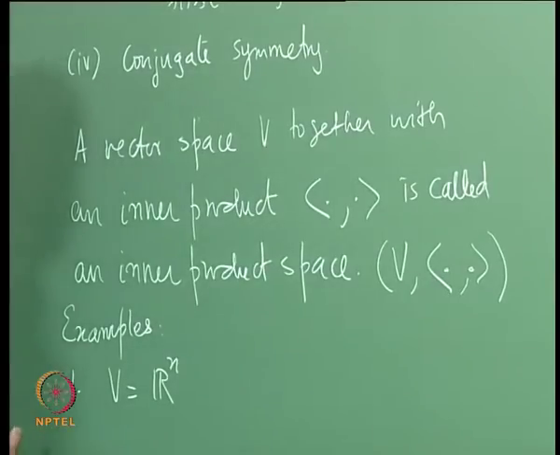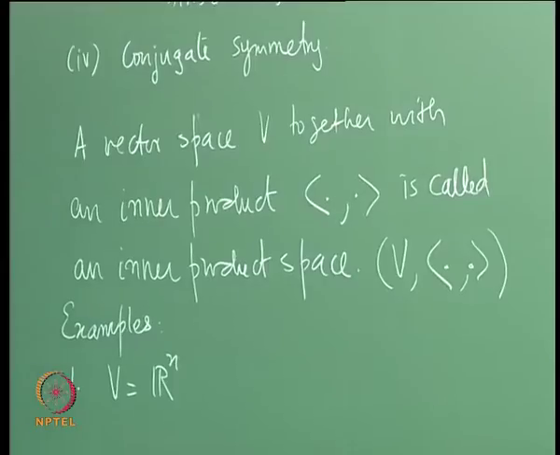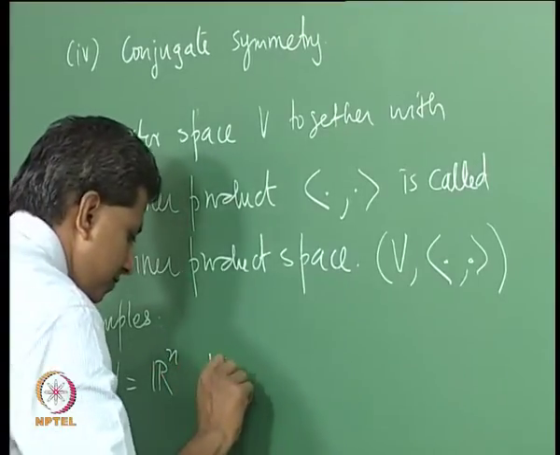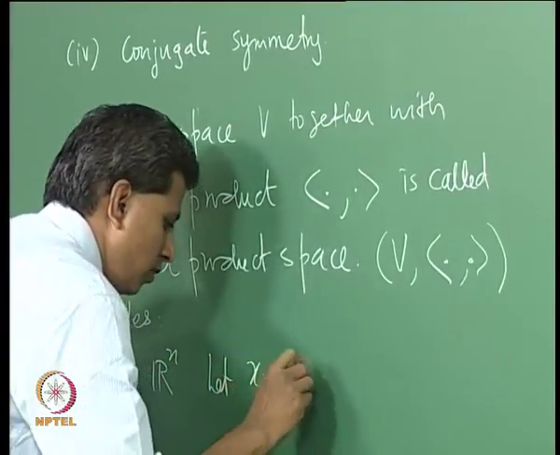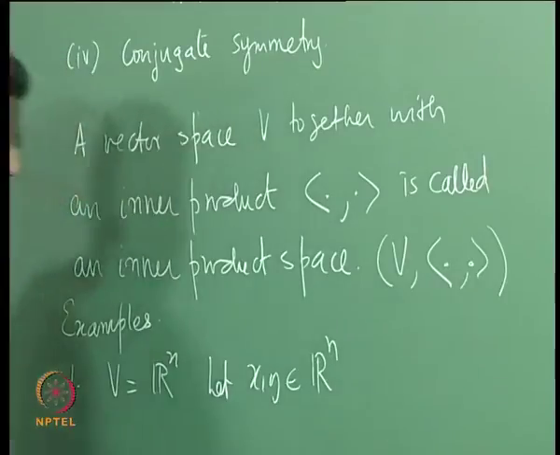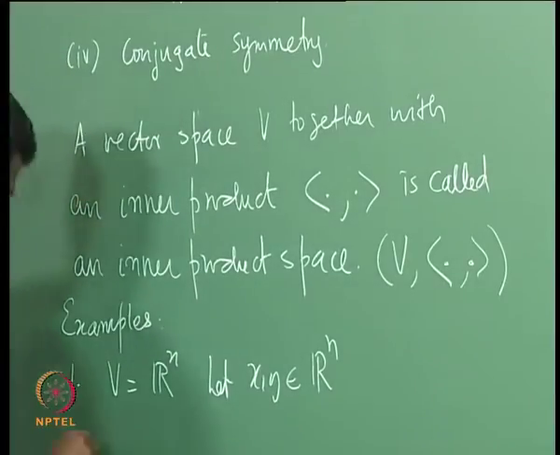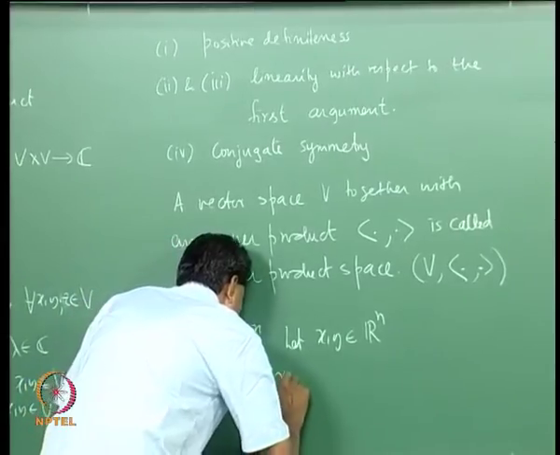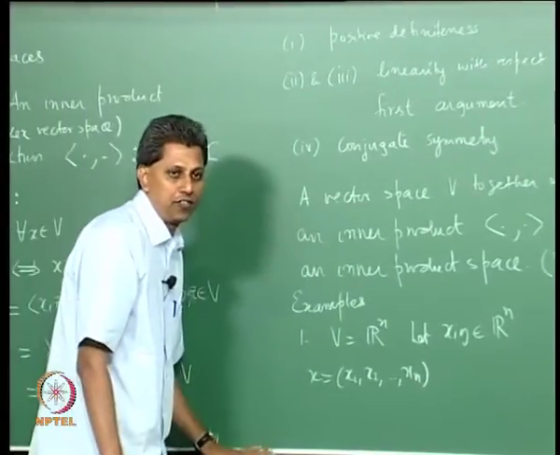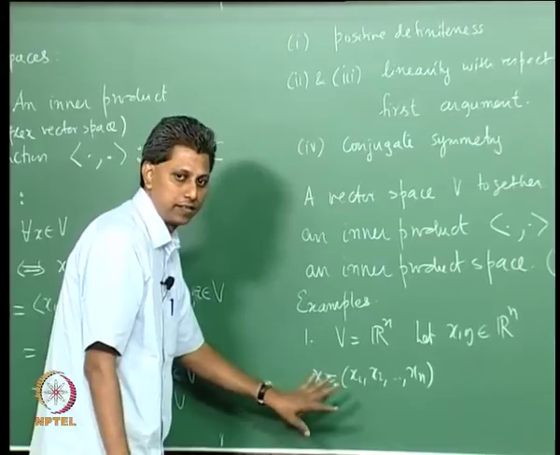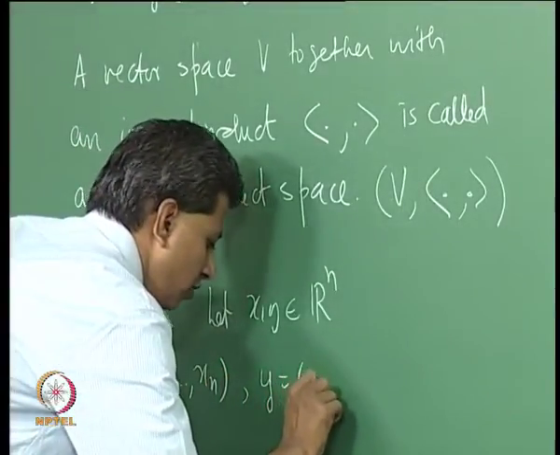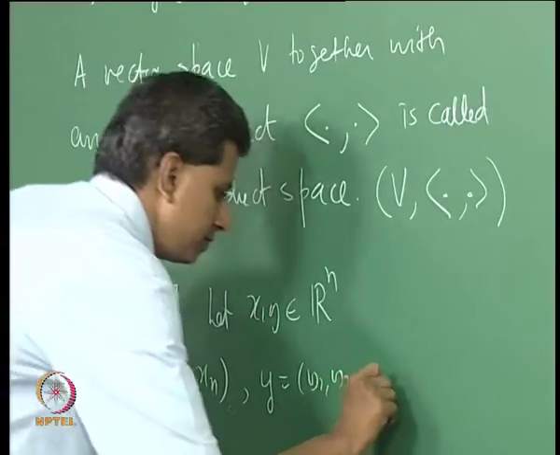So, what is the usual inner product? Usual inner product for 2 or 3 dimensional vectors, we will extend it to Rn. Okay. So, let us take x, y in Rn, and the notation as before will be x equal to x1, x2, etc., xn, and only for convenience we are writing it as a row vector. So, x is this, y is y1, y2, etc., yn.